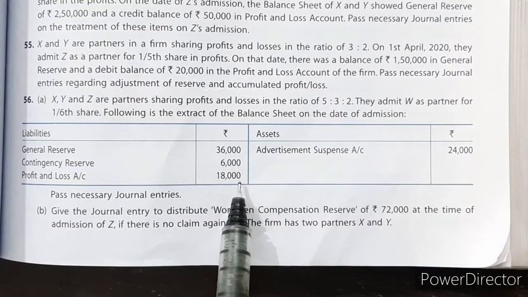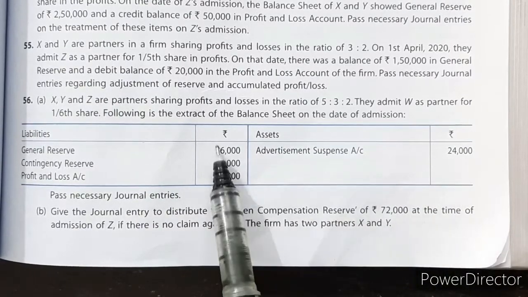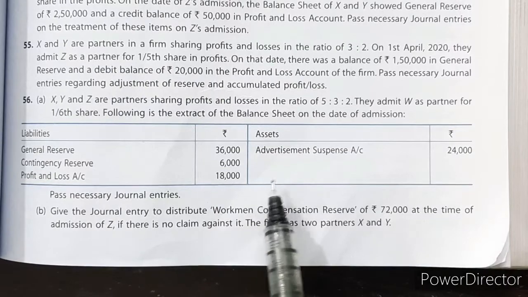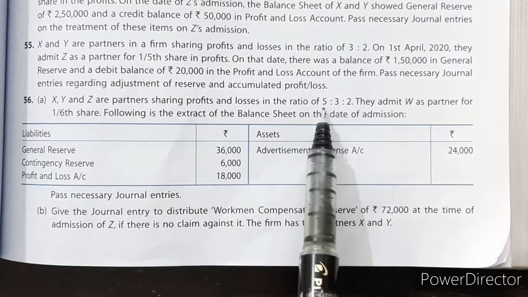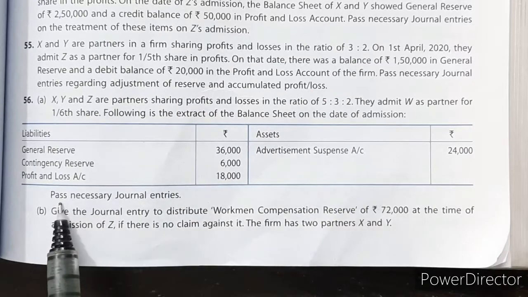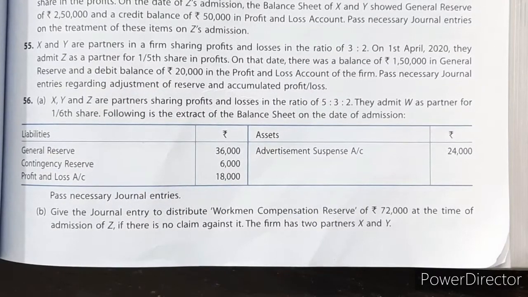These are accumulated profits, and this is an expense which is to be compensated against this, and the balancing amount will be paid to X, Y and Z in their old ratio. Now, pass necessary journal entries. Then after we will discuss point B, C, D, E, F.